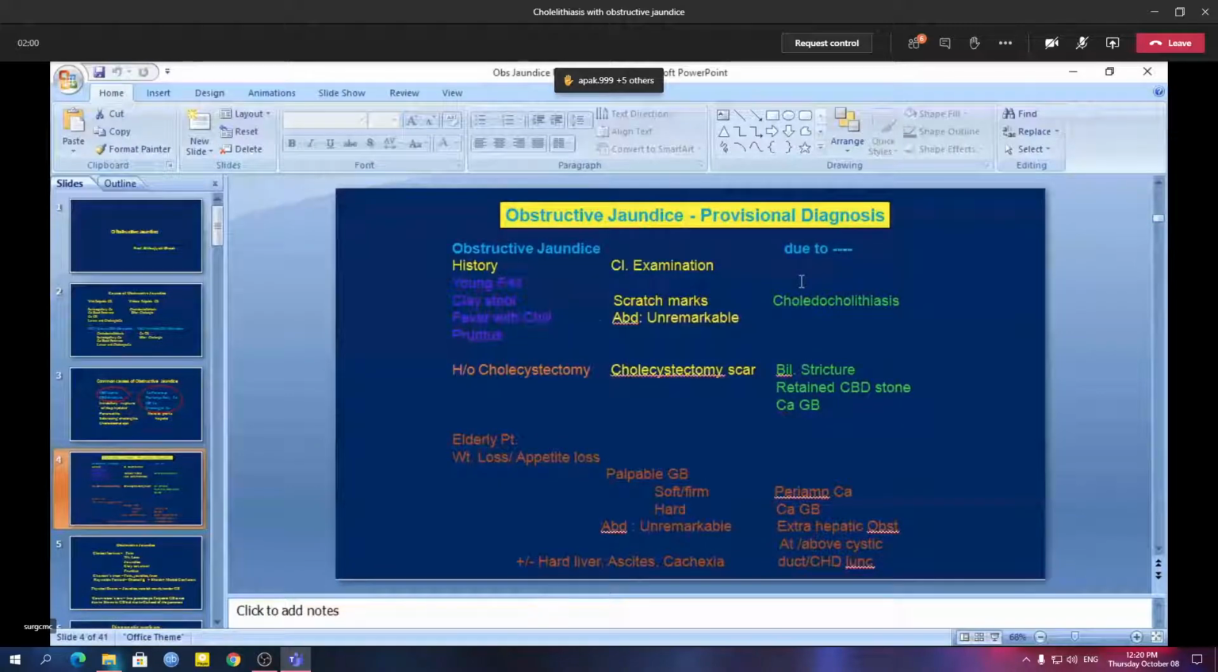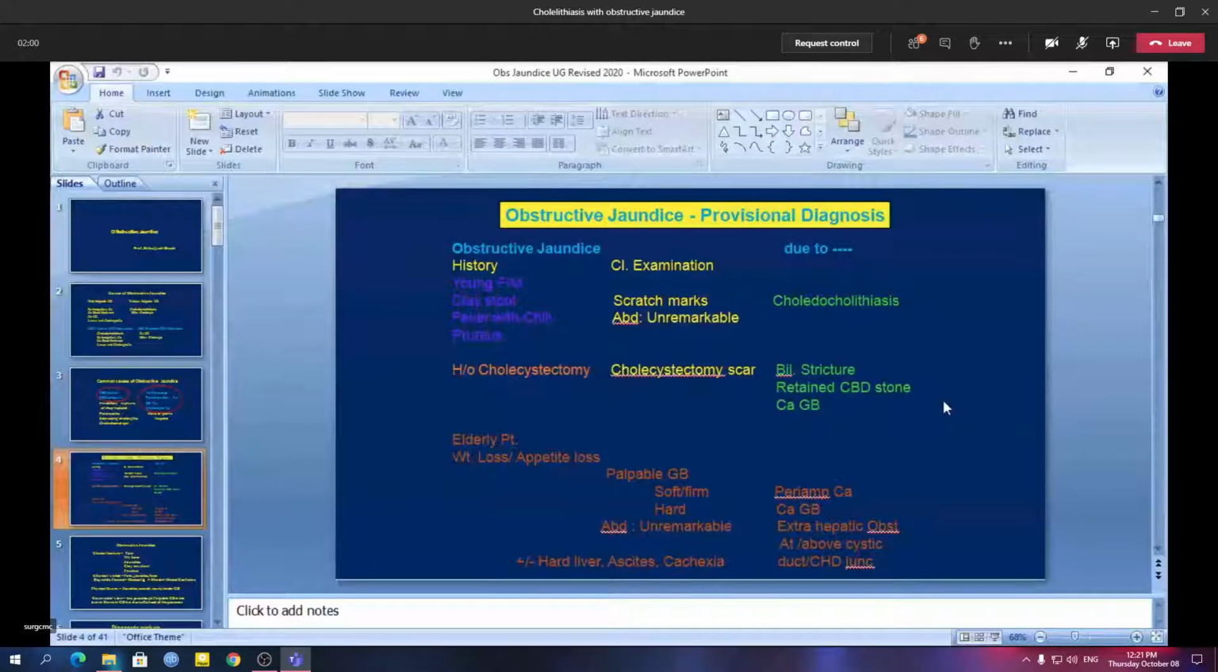To diagnose obstructive jaundice, there are two parts in your diagnosis. First, you'll have to say it is a case of obstructive jaundice. Secondly, you'll have to say it's due to something. So a case of obstructive jaundice has two parts. One is the diagnosis of jaundice, that it is obstructive in nature, that is not pre-hepatic or hepatic jaundice, and the second part is the cause of obstructive jaundice.